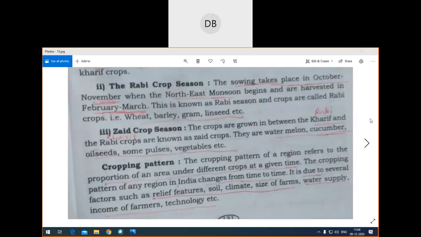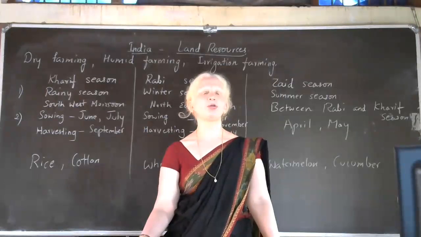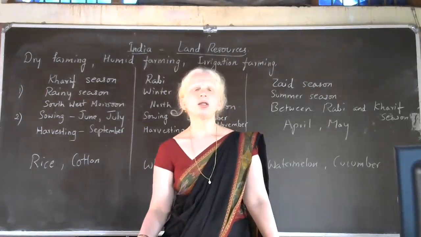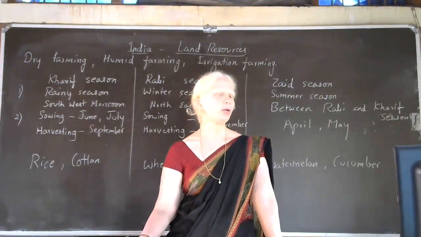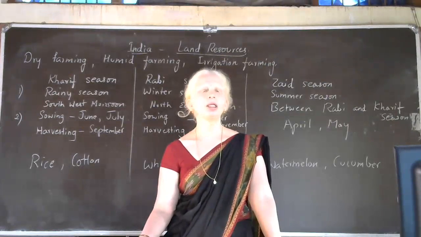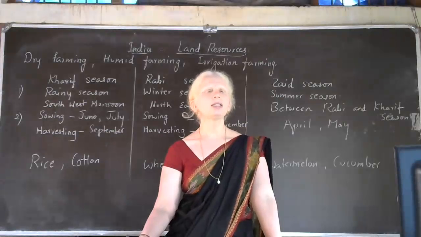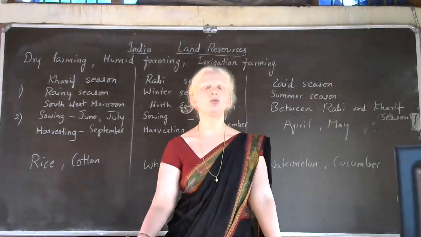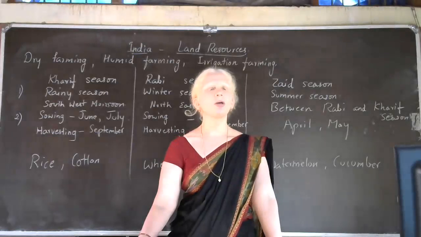Okay, yes. Now let us discuss about the last part of the lesson. See, next different types of crops grown in India, that is discussed. Your food crops, rice and wheat, then commercial crops, beverage crops, plantation crops, they have explained a few crops grown in India. But for this year, that part is reduced. You will not have that part for the examination. Remember this. That's why we will not discuss about food crops or commercial crops or plantation crops or beverage crops.